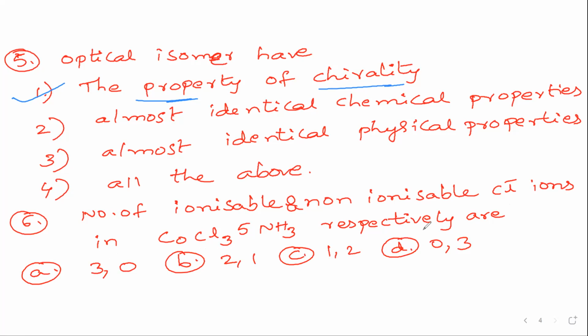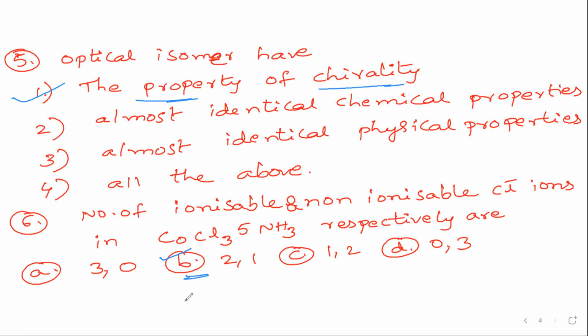So how many ionizable chlorine ions are there and how many non-ionizable? As we know, in this complex compound, chlorine is ionizable, ammonia is a neutral ligand, so it is not ionizable. So we can guess the answer easily. It could be 2, 1, because one chlorine should definitely be inside. So the answer is 2, 1. Why is it 2, 1? I'll explain.